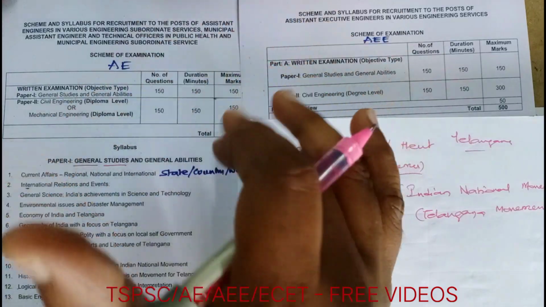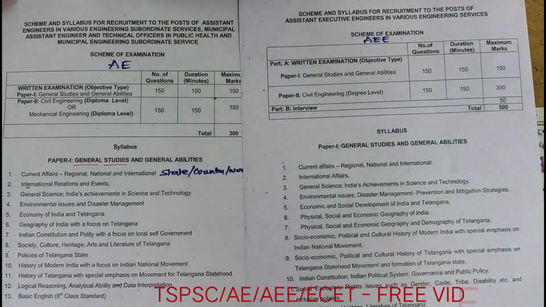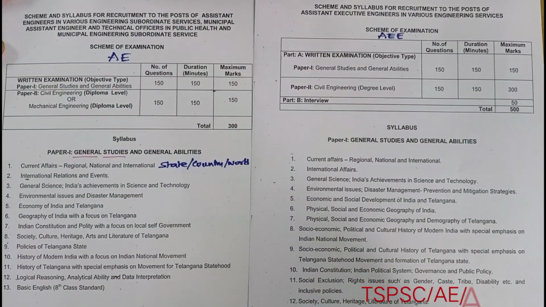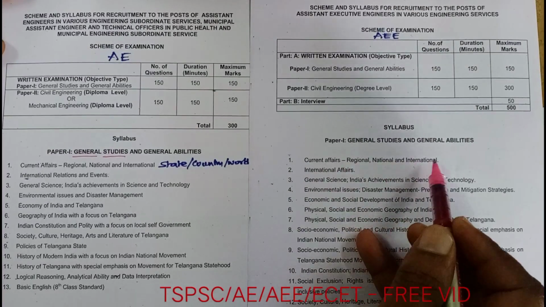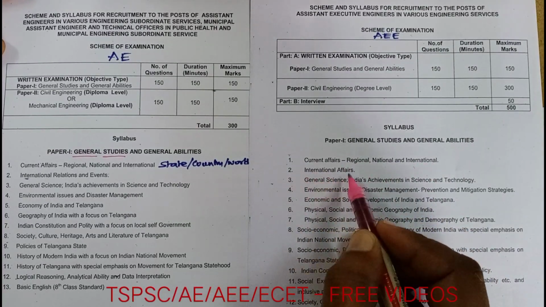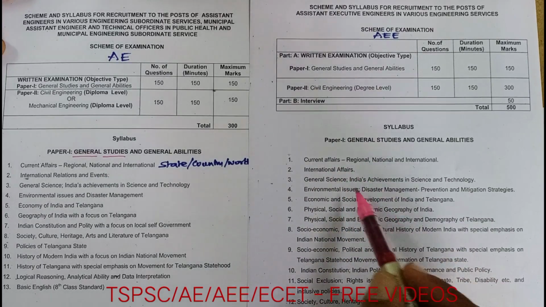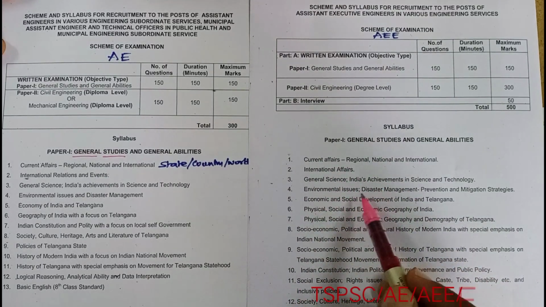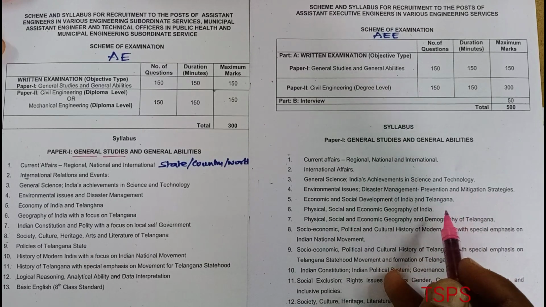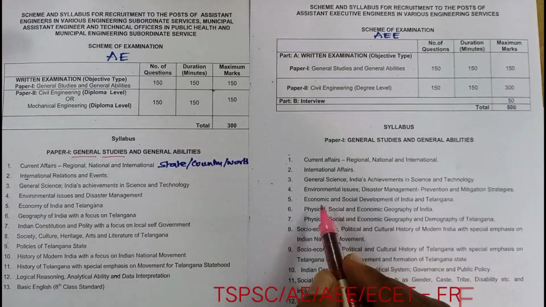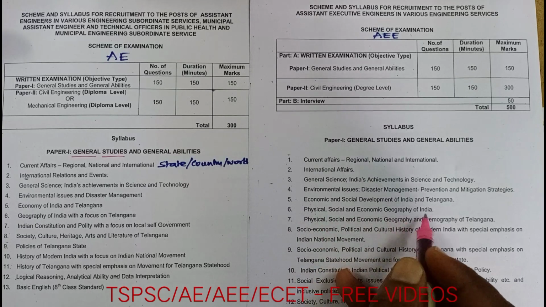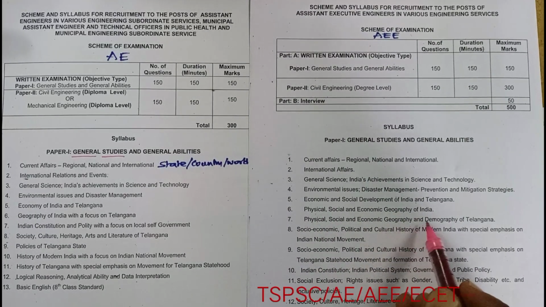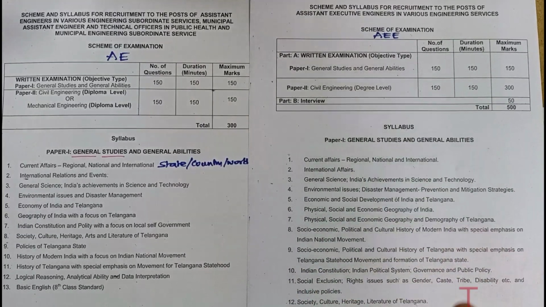What is the difference? A slight difference will be there here. Everything is covered: current affairs, regional, national, and international affairs. Next, general science, India, everything is the same. Here, disaster prevention and mitigation strategies also. Economic and social development of India and Telangana. Socio-economic geography of India. Geography and demography of India means census.